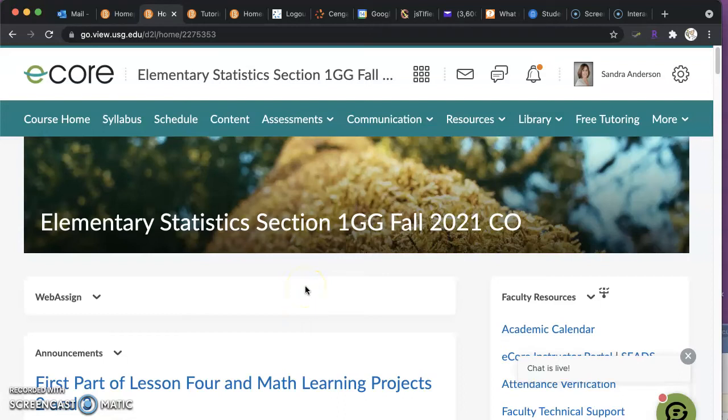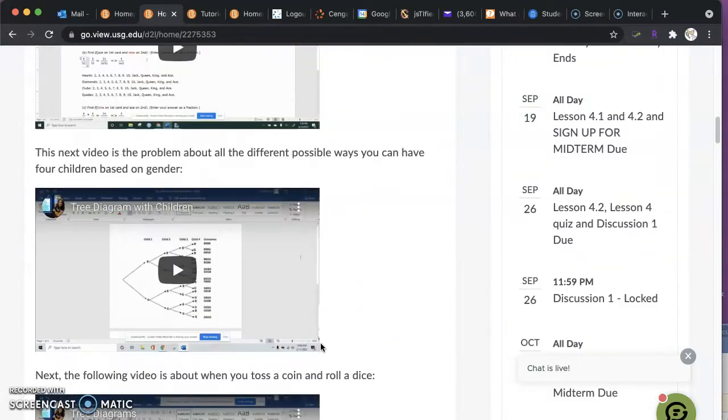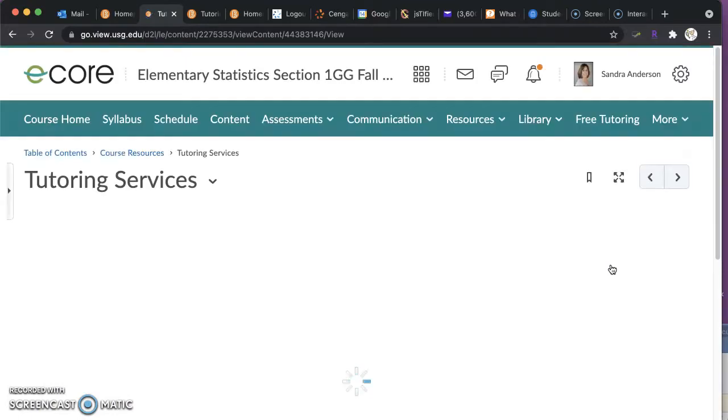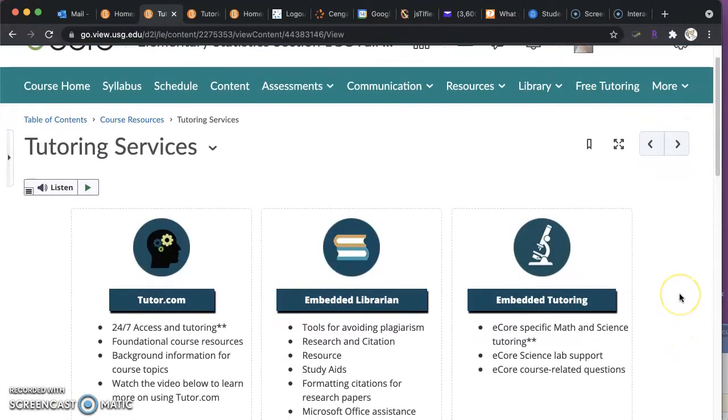I'm going to show you our personal tutors that are embedded in our class here at eCore. So I'm on our home page, and what you need to do is scroll down to the bottom right, where you'll see the tutoring button. Click on that. Once you click on that, it gives you some different sources.